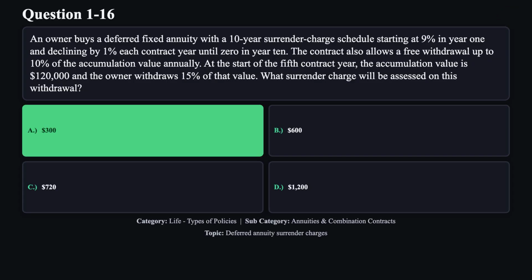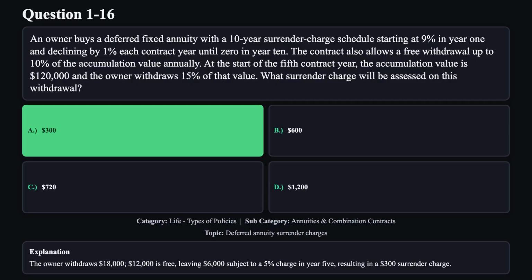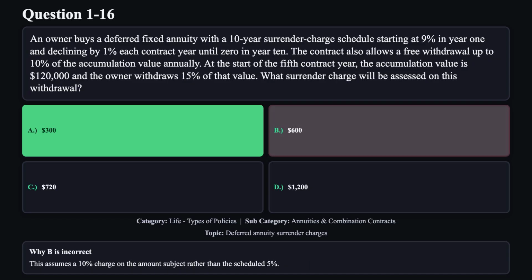The correct answer is A. The owner withdraws $18,000. $12,000 is free, leaving $6,000 subject to a 5% charge in year 5, resulting in a $300 surrender charge. Reason B is not correct. This assumes a 10% charge on the amount subject rather than the scheduled 5%.